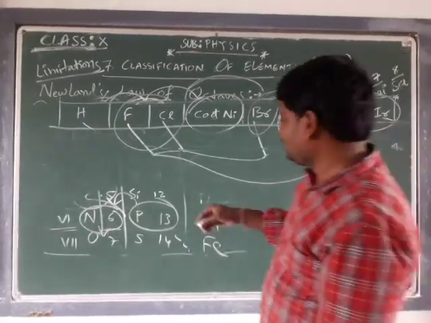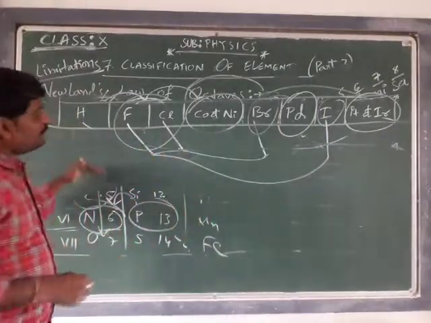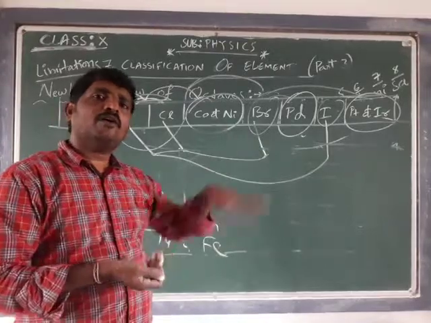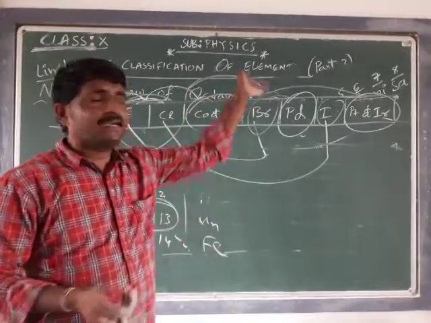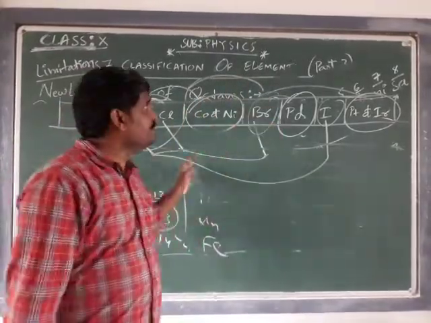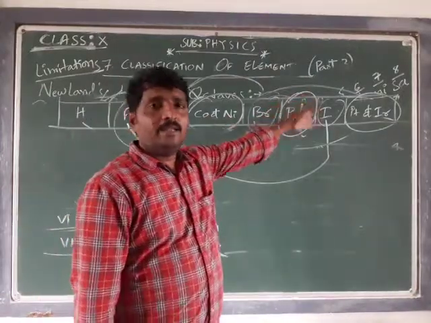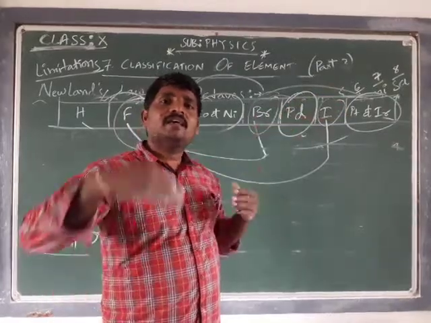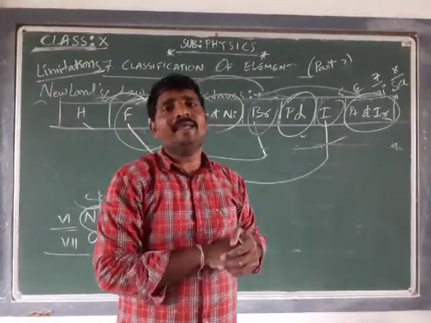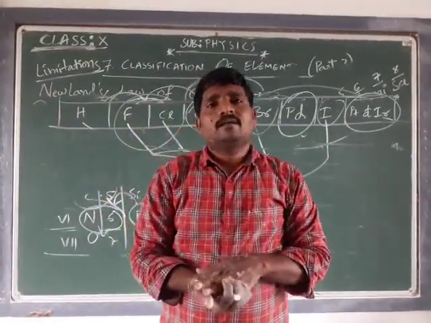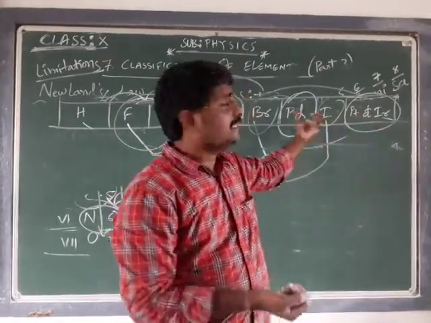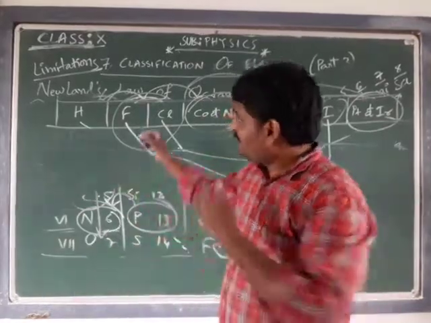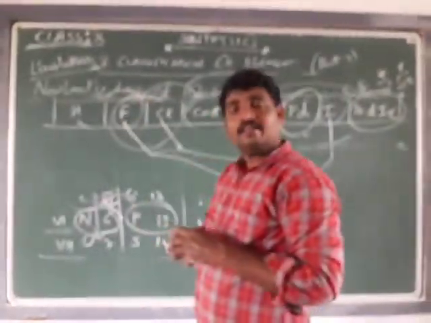After some notations he felt it would be applicable for all elements, and he continued writing. After the 8th element he made the group and proposed this table, keeping in mind that every 8th element repeats the same musical note of the Indian music system. Every 8th element follows the same properties.